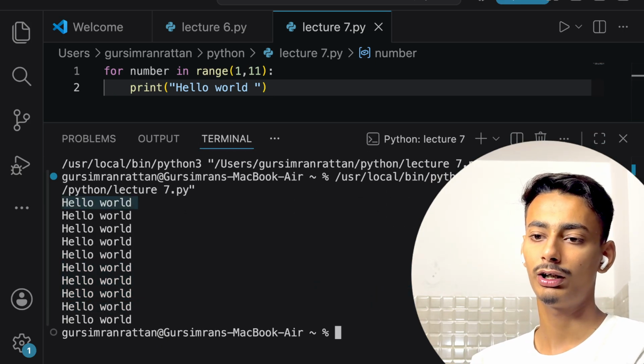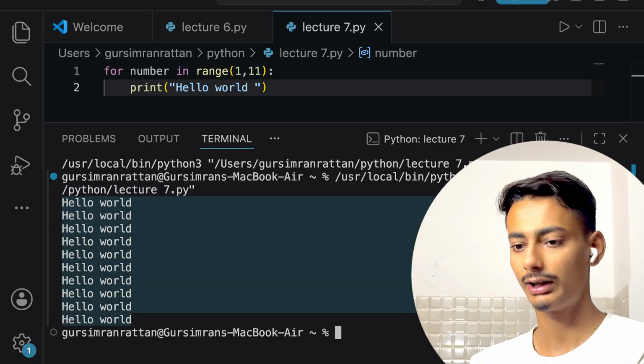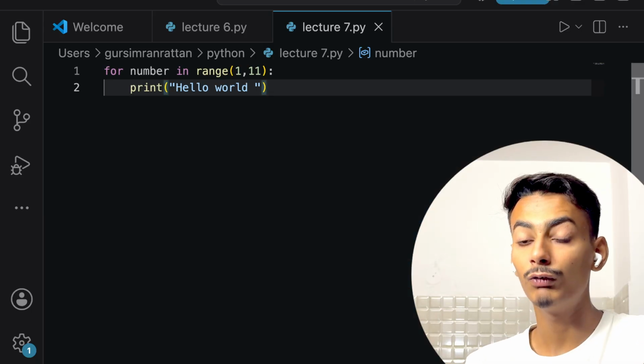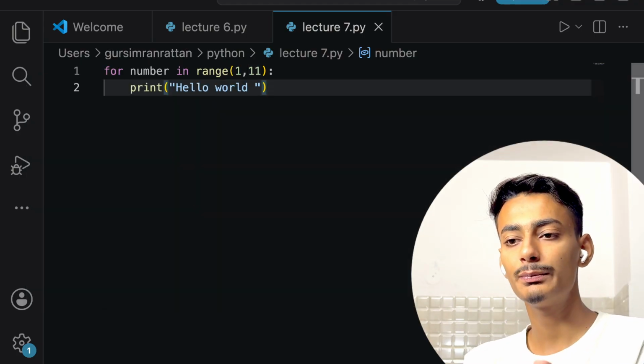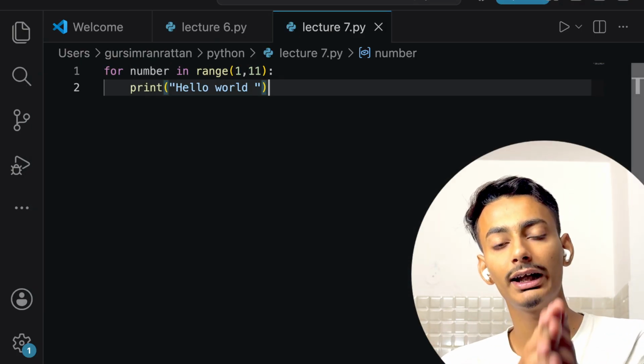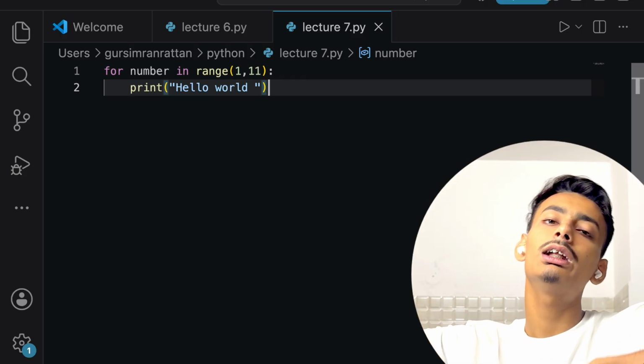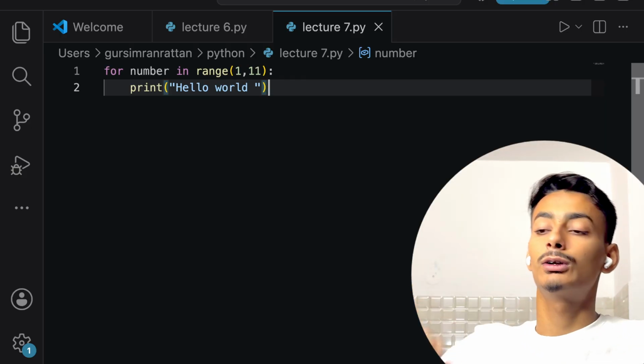Now we can count them: 1, 2, 3, 4, 5, 6, 7, 8, 9, 10. What is happening is first it is being implemented for number equals to 1, then hello world is printing, then it is getting implemented for number equals to 2. Similarly, it is being implemented till number equals to 10, and at that point also it is printing hello world.